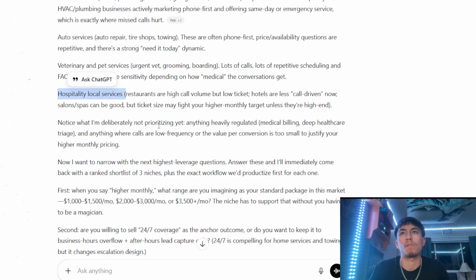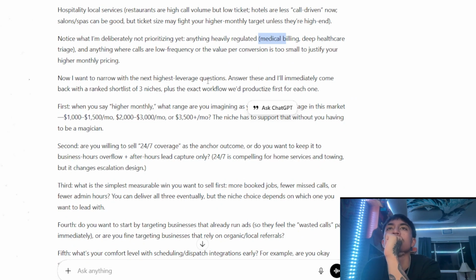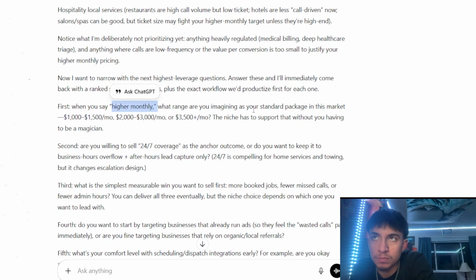Notice what I'm deliberately not prioritizing yet: anything heavily regulated, so medical billing, deep healthcare. Cool. I want to narrow the next highest leverage question. Answer these and I'll immediately come back with a ranked shortlist of 3 niches, plus the exact workflows we prioritize first for each one. First question: when you say higher monthly, what range are you imagining as your standard package in this market?